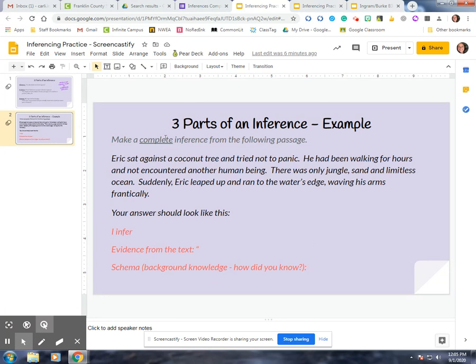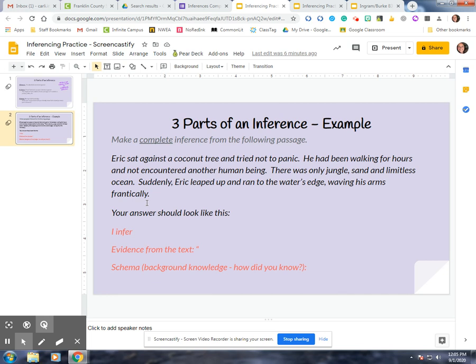All right. So it asks to make a complete inference. Remember, that means you have to have inference, evidence, schema. So I'm going to take you through all three and how I picked that out of this one little passage. So it says: Eric sat against a coconut tree and tried not to panic. He had been walking for hours and not encountered another human being. There was only jungle, sand, and limitless ocean. Suddenly, Eric leaped up and ran to the water's edge, waving his arms frantically.